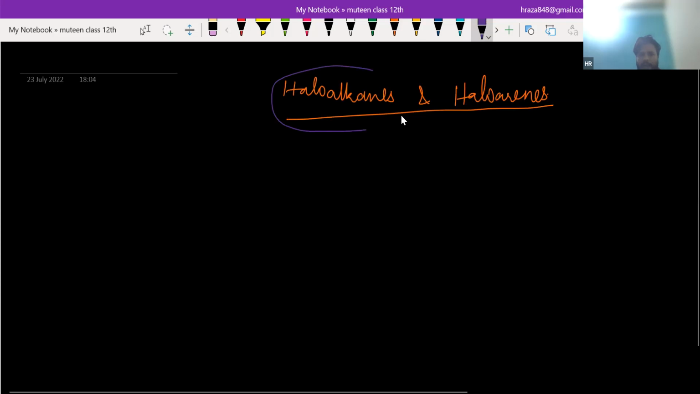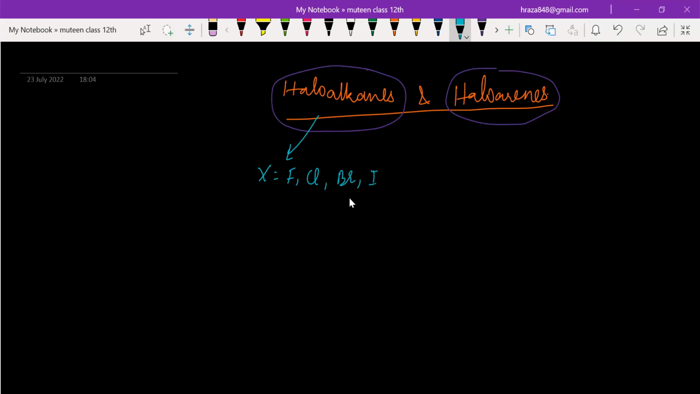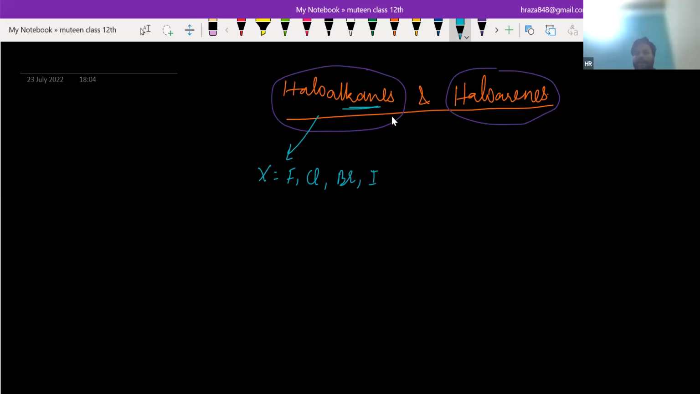So this halo in both terms is basically for X. You know this X is basically fluorine, chlorine, bromine, and iodine. Now come to this part, alkane. Alkane is basically the alkyl part. We can call it ethane, methane, propane, butane, or it can also be ethene, propene, butene, and it can also be ethyne, propyne, and butyne.